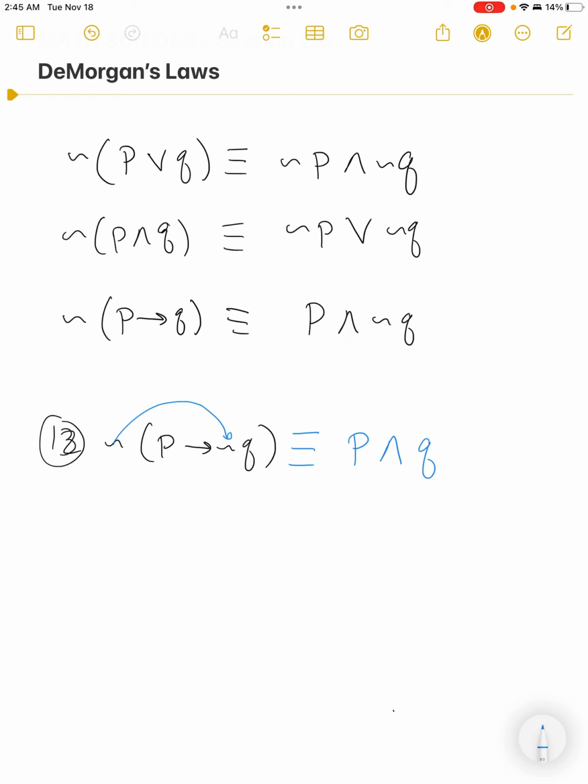In this case, I'm going to take the negation of Q, and that's going to be Q. So P and Q is equivalent to P going to the negation of Q by De Morgan's laws. And that's what's happening in those.